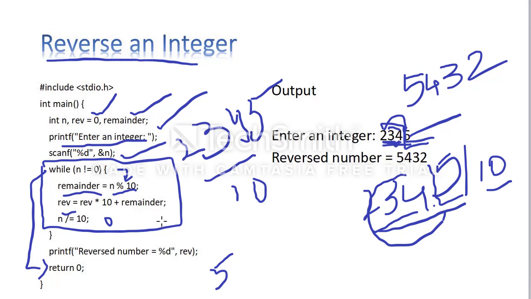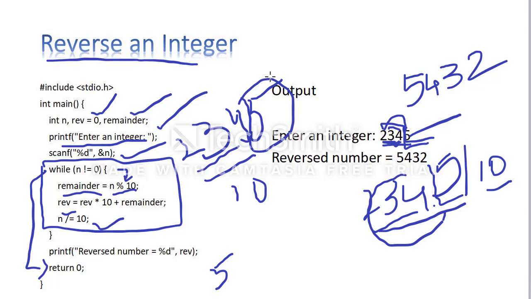Just remember here, I have taken 5 separately. What are the remaining numbers? 2, 3, 4. You want 2, 3, 4 only, don't take 5. For that purpose, I am going to take n is equal to n divided by 10. What is the n value here? 2, 3, 4, 5.